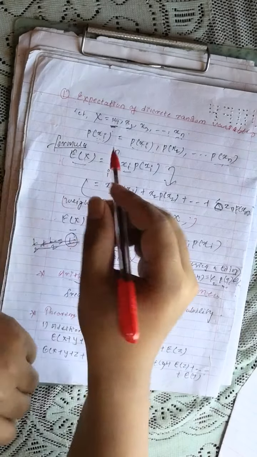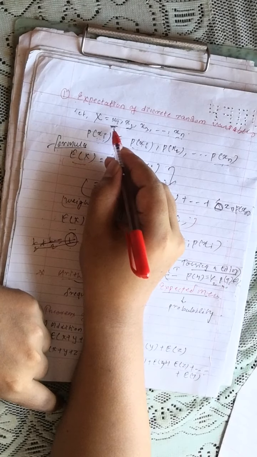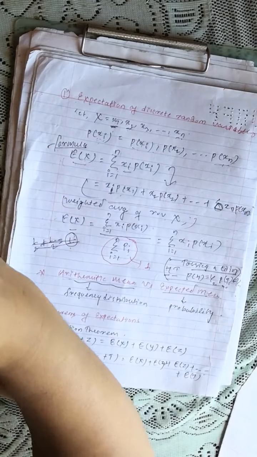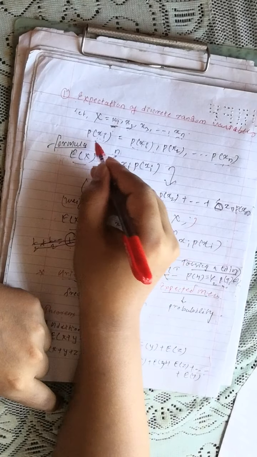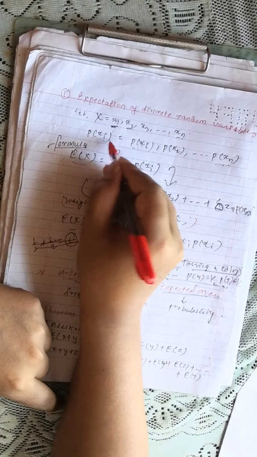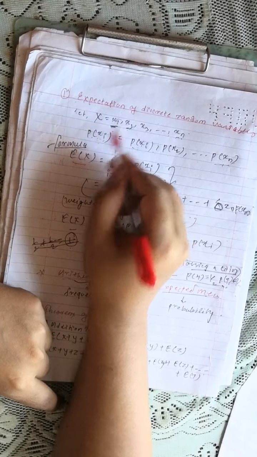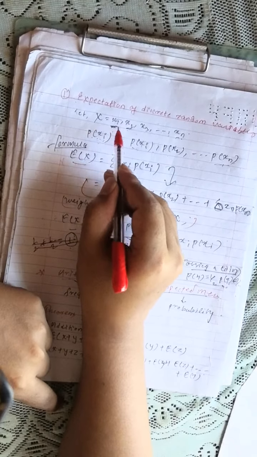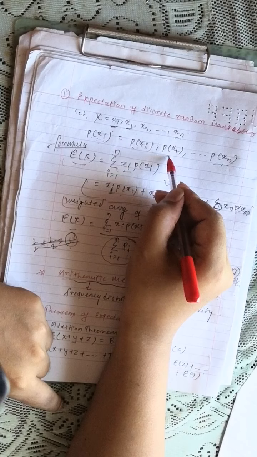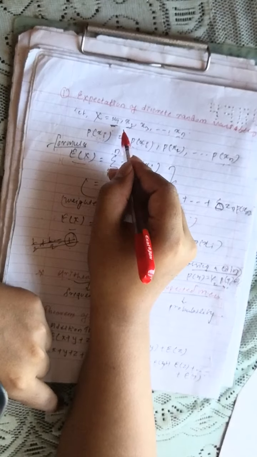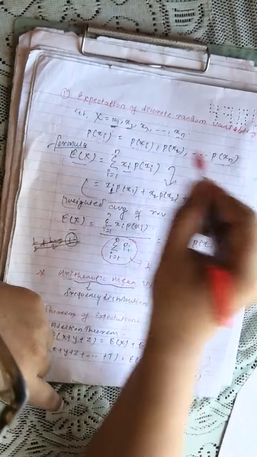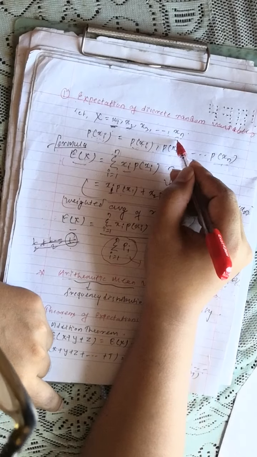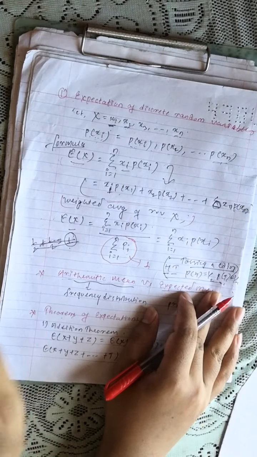Suppose that x is the random variable associated with the random values x1, x2, x3, up to xn, and these are the probabilities P(x1), P(xi). These are the probabilities associated with all these random values. For example, P(x1) denotes the probability of the random value x1, P(x2) denotes the probability of the random value x2, and similarly P(xn) is the probability of xn.